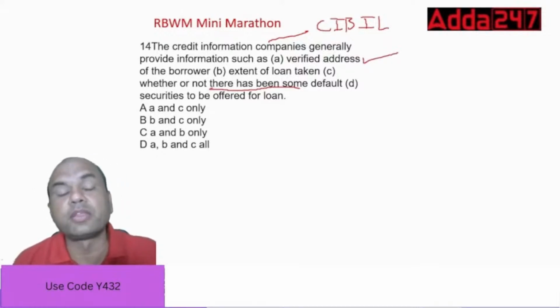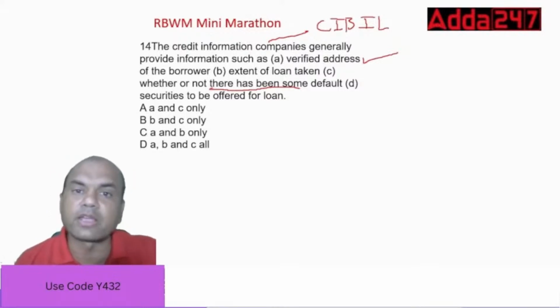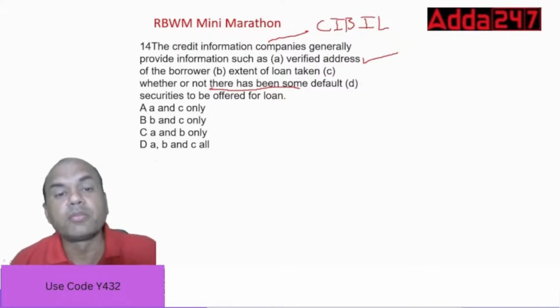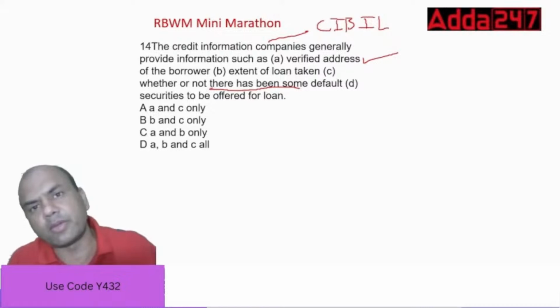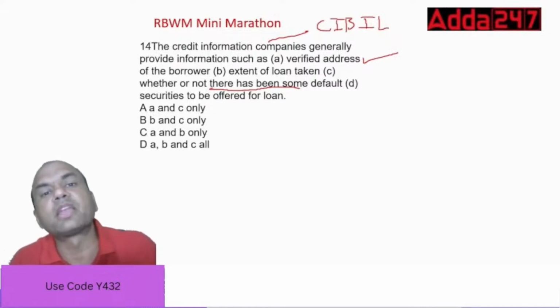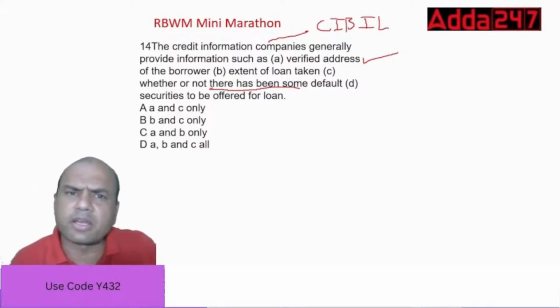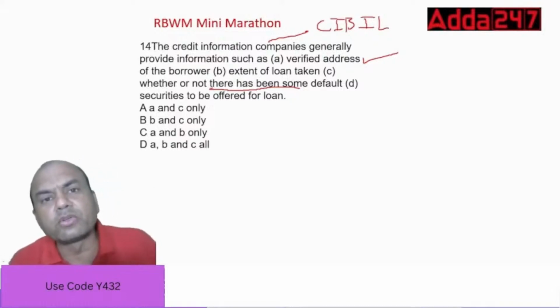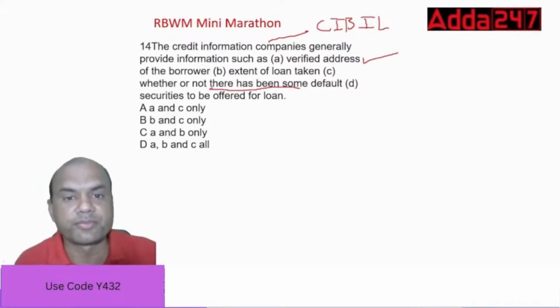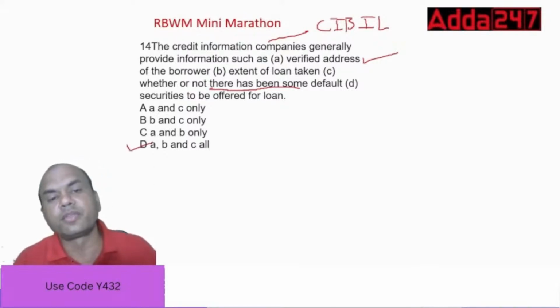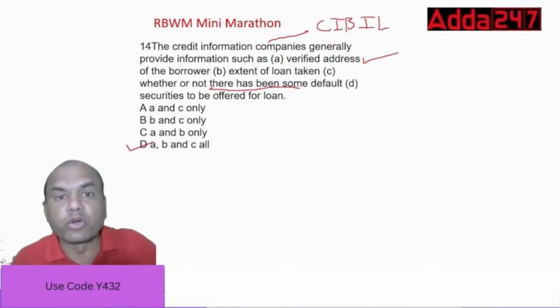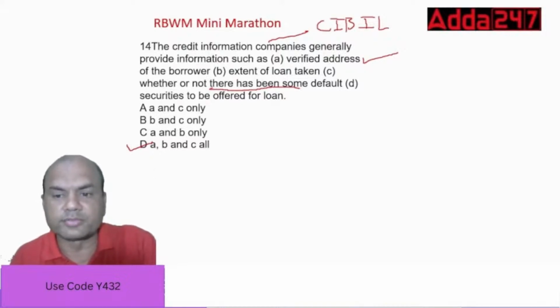Extent of the loan taken means how much loan this person has taken, and that will definitely be given in the report. Default as well, but nothing about the security will be mentioned, because no one knows the security. Suppose I have taken 3 to 4 loans earlier and repaid them regularly. But will CIBIL know that I have bought a new house which I can offer as security? It won't know. So the answer will be A, B and C only, not D. Securities to be offered won't be the answer here. Clear, everyone? Move on.